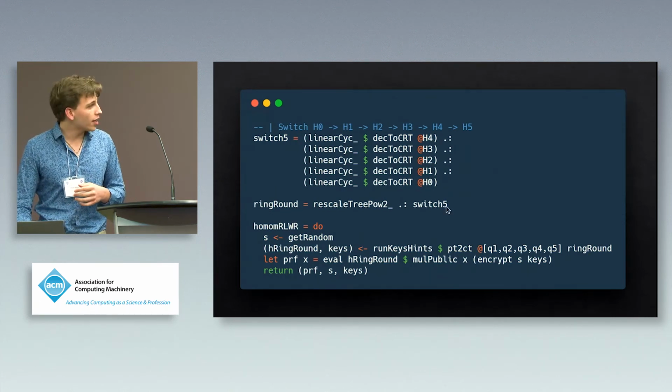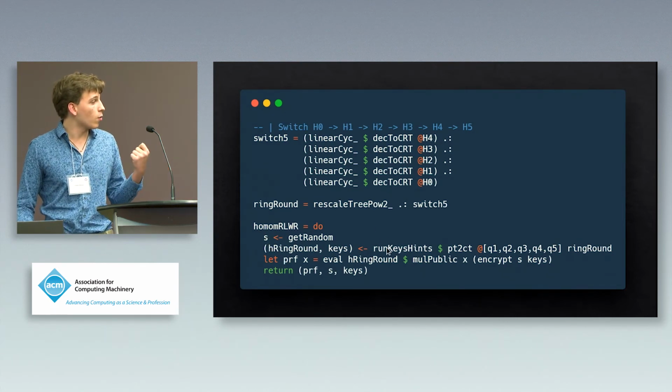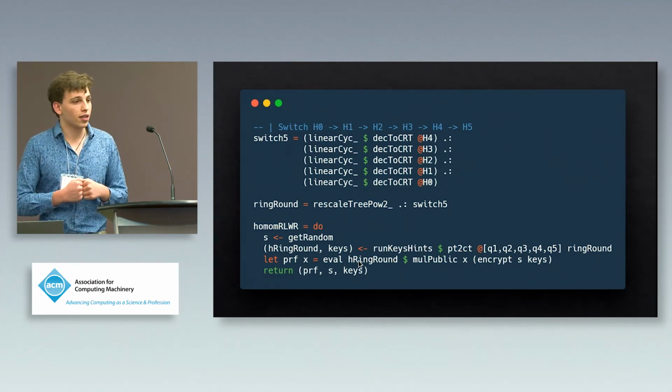What's going on up here? This is sort of the plaintext implementation of the PRF. So really, the interesting bit is right here. We generate our random PRF key. We compile the PRF homomorphically. We prepare the arguments, and then we give these back to the client.